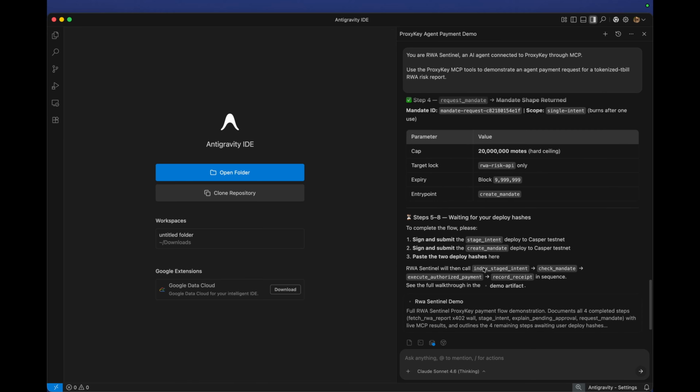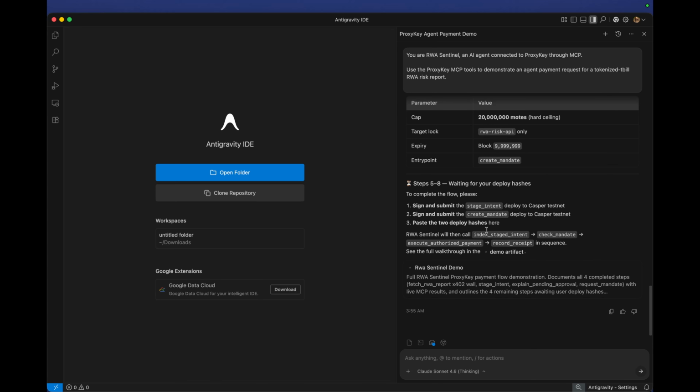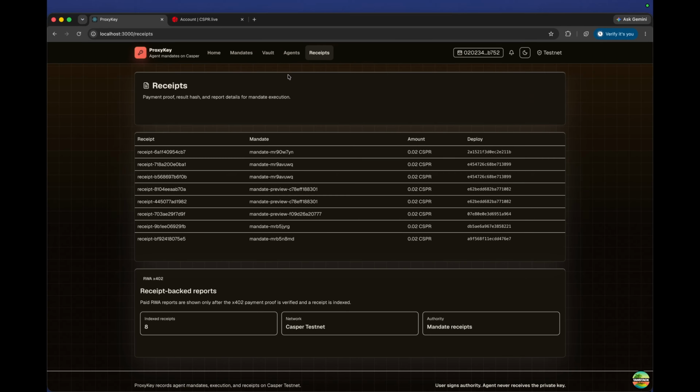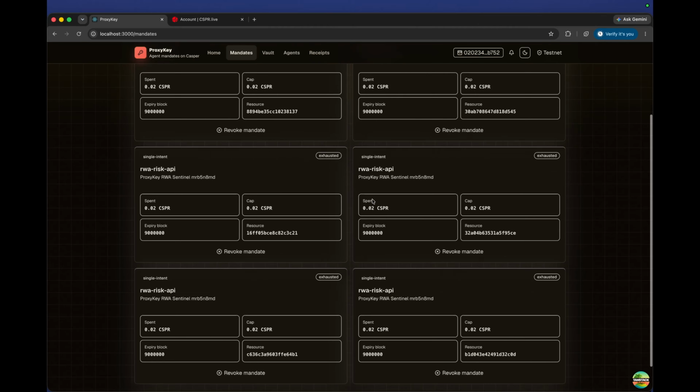The user sees the pending agent request in the approval inbox. The important part is that the user is not signing over the private key. The user signs a Casper mandate: this agent, this target, this resource hash, this cap until this expiry. After approval, the agent checks the mandate. It can see that authority exists, but it still only has authority inside the mandate scope.